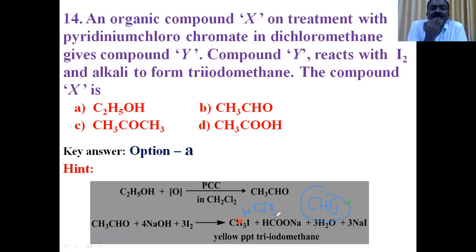During haloform reaction, I2 in NaOH or I2 in Na2CO3, or even directly NaOI, sodium hypoiodite, may be used. So based on this, X is ethyl alcohol. Therefore, option A is the right answer.